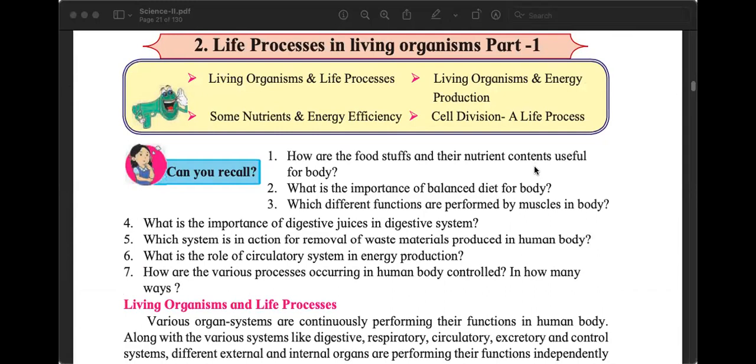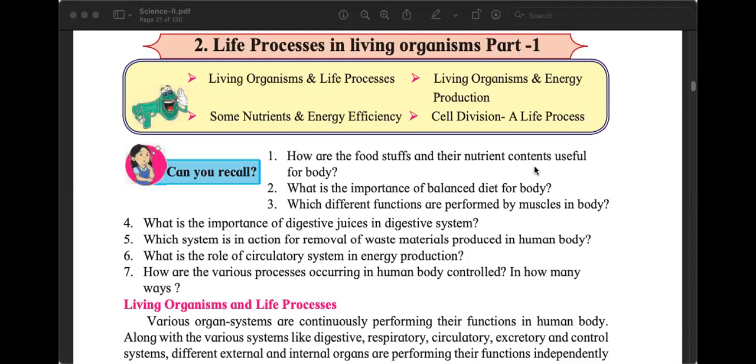So now let us start. Can you recall the first page of the chapter? First question, it says, how are foodstuffs and their nutrient contents useful for body? Here itself, I will disagree with the English that has been used in the textbook. The better question would be, how are different food items and their nutrients useful for our body?